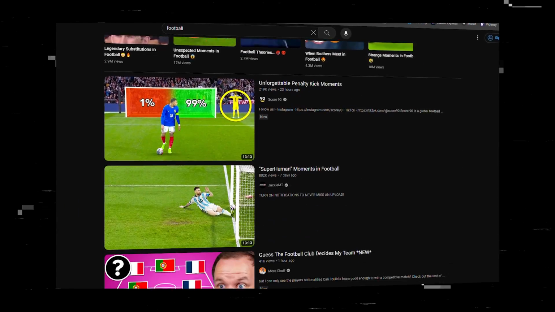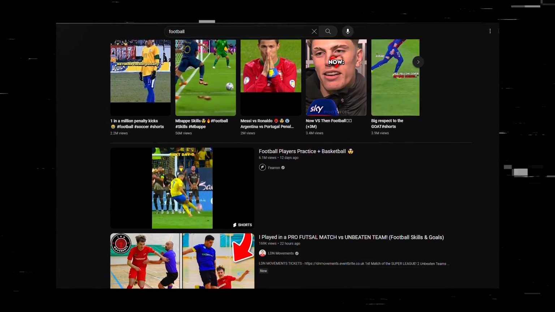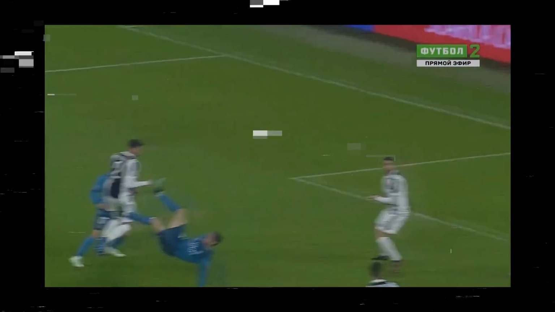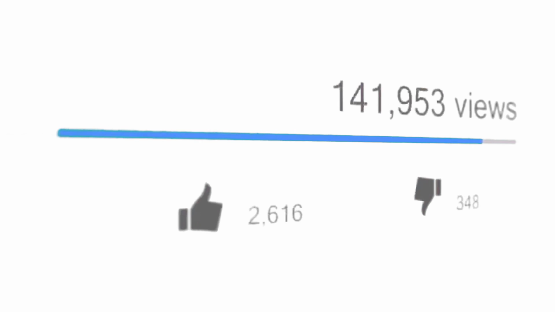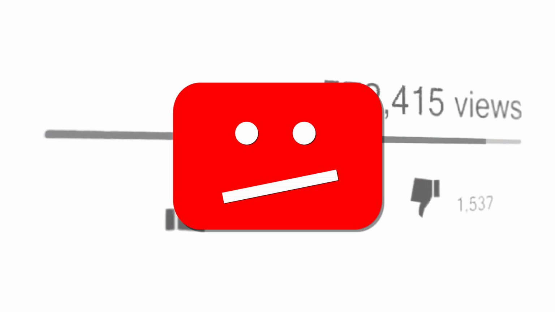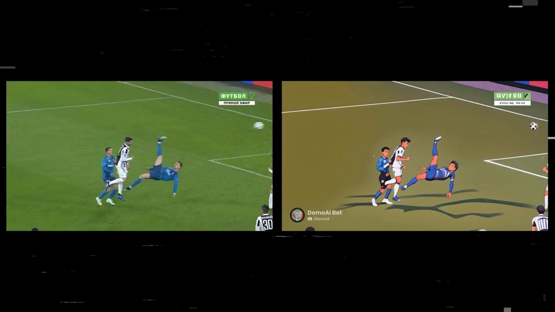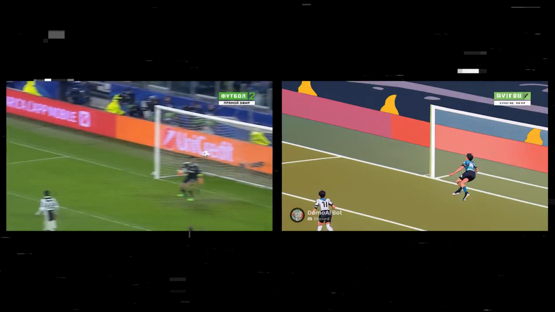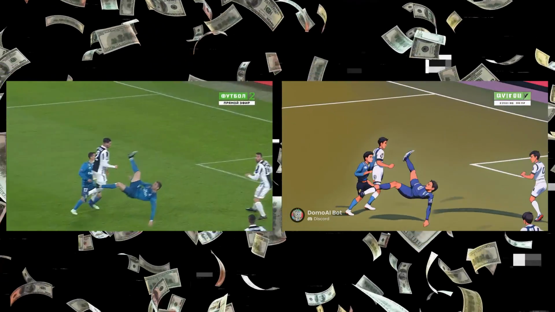So imagine this, you own a football page and you want to post football clips of your favorite footballers. Take Cristiano Ronaldo, for example. You want to post his bicycle highlight kick on your channel. What will happen is it will get views, but then boom, you will get that copyright strike. With this, you can put your clips into this AI, create a 3D cartoon or any style of anime that you like, and then you can monetize all of that content.